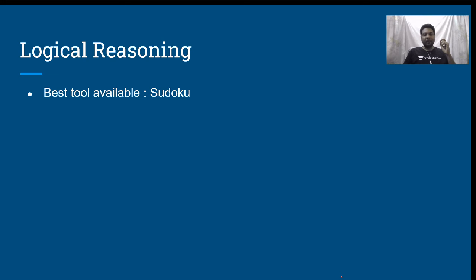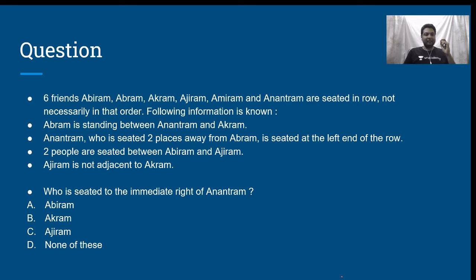Is that clear? Now that said, let us get started with the questions. The first question comes over here. He says, 6 friends, Abhiram, Abram, Akram, Ajiram, Amiram and Anantram are seated in a row, not necessarily in that order. Following information is known.